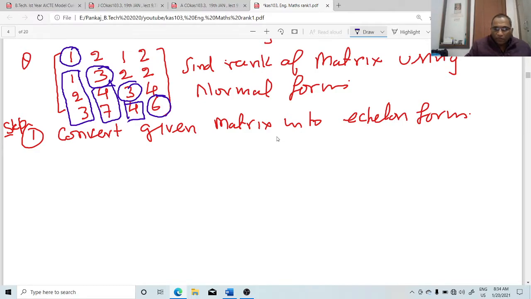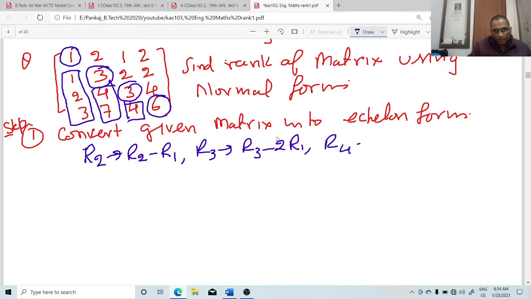Because the first element is already 1, to convert all elements below the first element to 0, we apply the operations R2 changes to R2 minus R1, R3 changes to R3 minus 2R1, and R4 changes to R4 minus 3R1, using elementary row transformations. In elementary row transformation, you cannot multiply any element to R2, R3 or R4 like this.